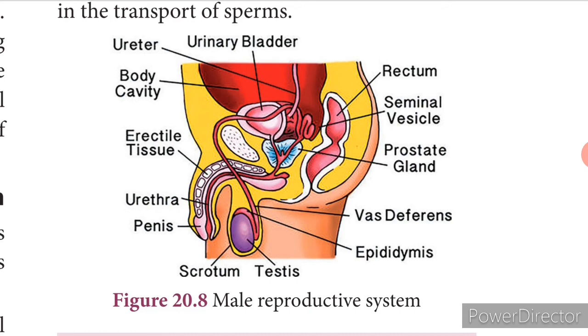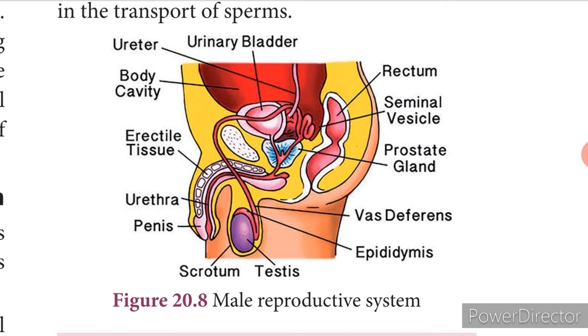The next is the vas deferens. It is a straight tube which carries the sperm into the seminal vesicles, and the sperms are stored in the seminal plasma of the seminal vesicles, and this seminal plasma is rich in calcium, enzymes, and the fructose, and this fructose is the source of energy for the sperm because the sperm is movable, isn't it? It moves, it is motile, so it needs energy, and this fructose is the source of energy to the sperms. And this vas deferens along with the vesicles opened into a duct which expels the sperms.